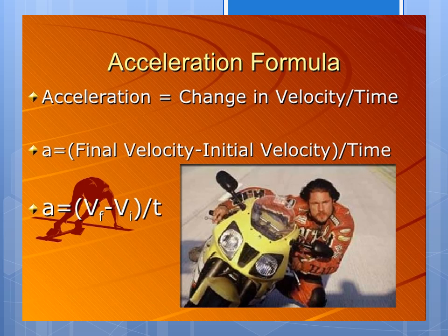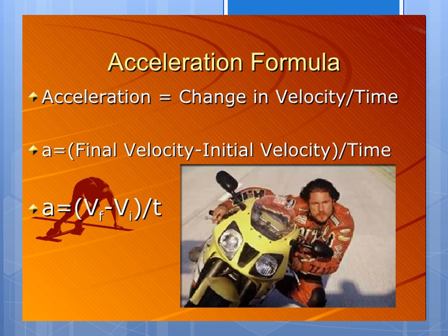The SI unit of acceleration is meter per second square. Okay. Acceleration is equal to change in velocity by time. A is acceleration. Change in velocity means final velocity minus initial velocity.